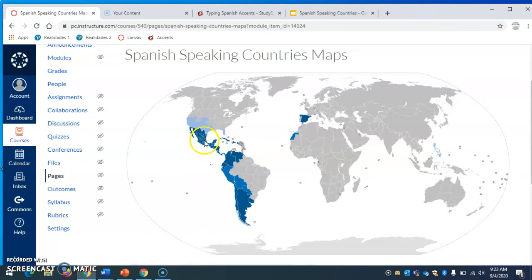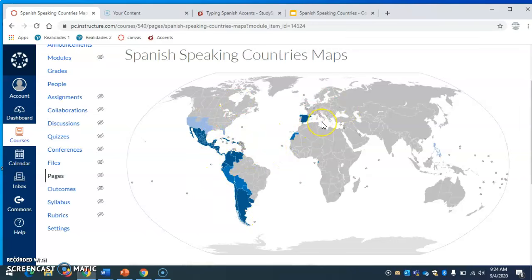So we have Mexico here, and then this little piece of land here, like I said, is Central America. Those are all those little countries we went over in the beginning. And the Caribbean's over here, El Caribe, Cuba, Dominican Republic, and Puerto Rico right there. Then we move down to South America. We have all of our countries here on the side that we need to know. South America has the most Spanish-speaking countries in it compared to North America, Africa, Europe. They have the most.